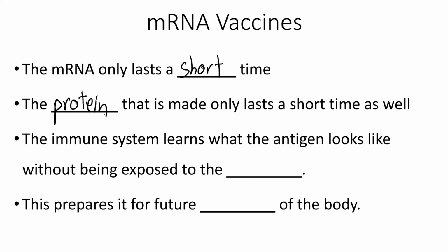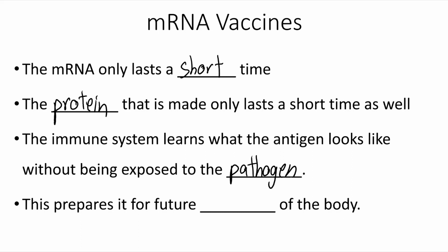That protein that's made only lasts for a short period of time as well. Yet during that time, our immune system learns what the antigens look like without being exposed to the pathogen. Our cells and our body is able to end up making the defenses that they will need.